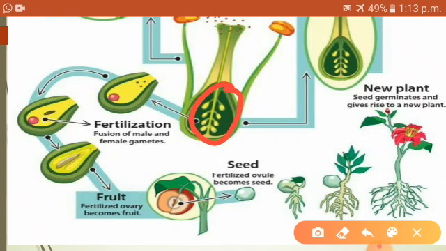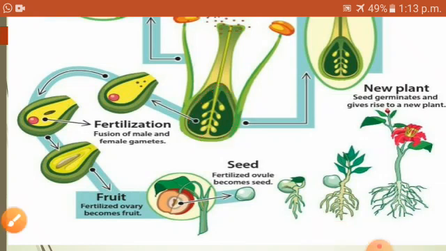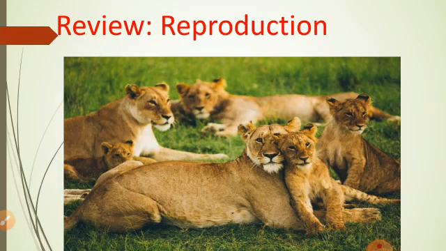Children, I hope you have understood clearly about the parts of the flower, isn't it? Shall we recall once again, children? What is reproduction? The process by which plants and animals produce young ones and increase their number is known as reproduction.